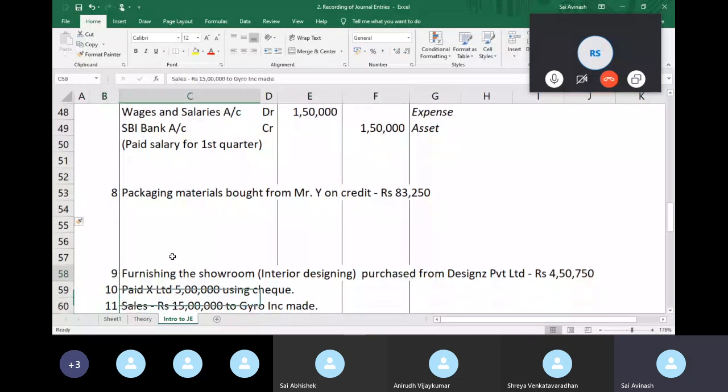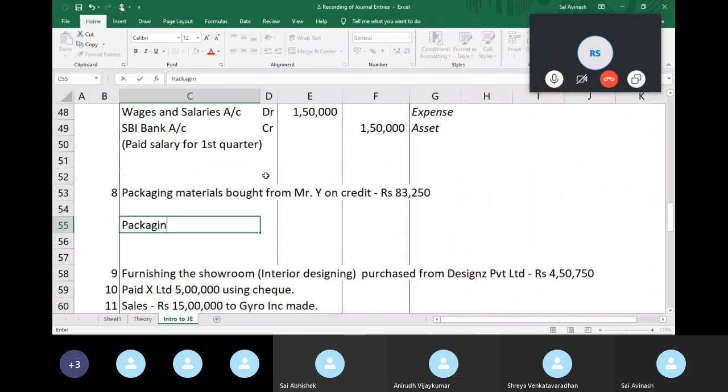Let's go to the next transaction. Packaging material. So here you should be a bit careful. You can call it a purchases account, but then you won't be able to differentiate between your raw materials and your packaging materials. So let's call this packaging material purchase account, just to be able to differentiate between your accounts. So the very reason we are doing this process is to make our lives easier. If we put different types of transaction in the same account, it doesn't make sense for us.